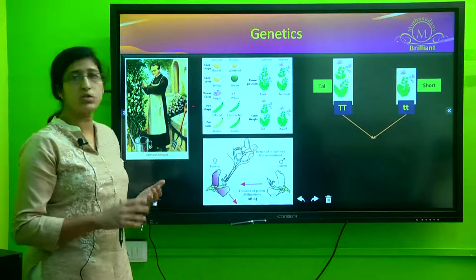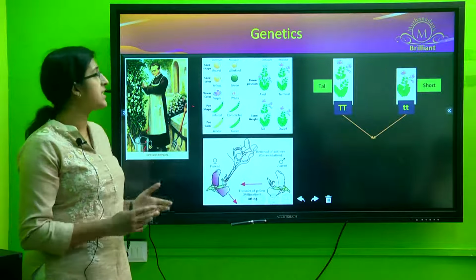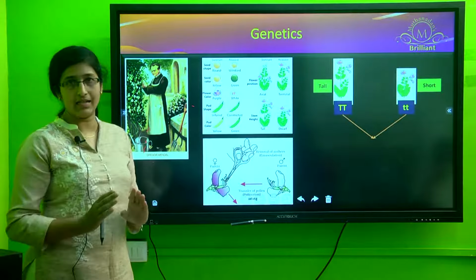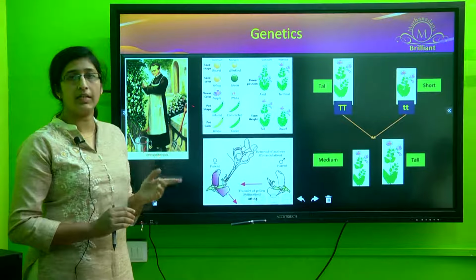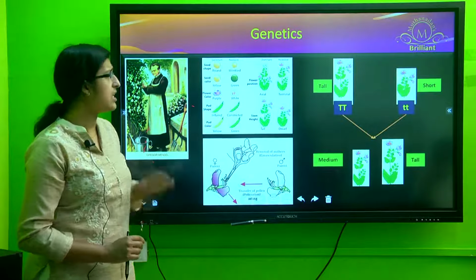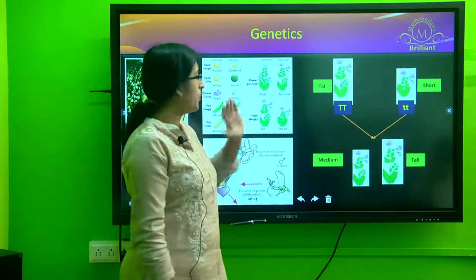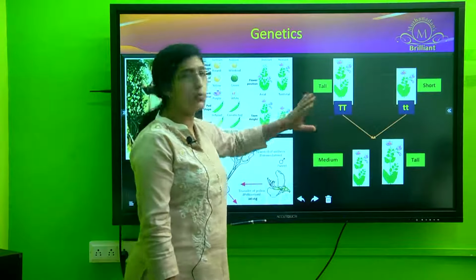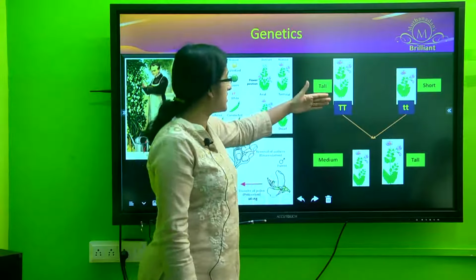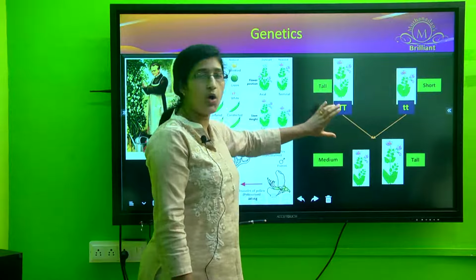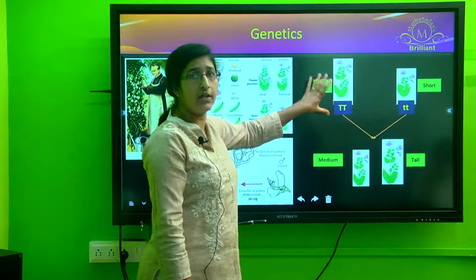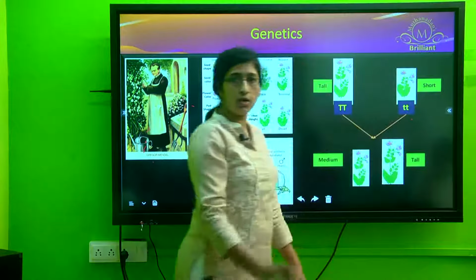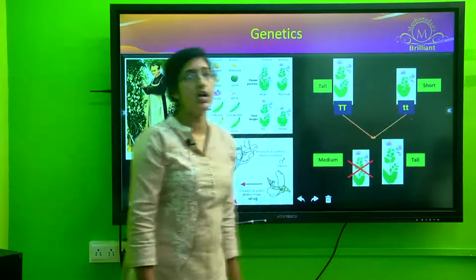His first step was to choose the pure breeding varieties, and he cross-pollinated 2 pure breeding varieties which showed distinct characteristics, to obtain the F1 hybrid. In one of his experiments, he took a pea plant which was tall and another which was short. He made sure they were pure breeding varieties: after several generations of self-pollination, he only got tall plants from one, and similarly only short plants from the other.